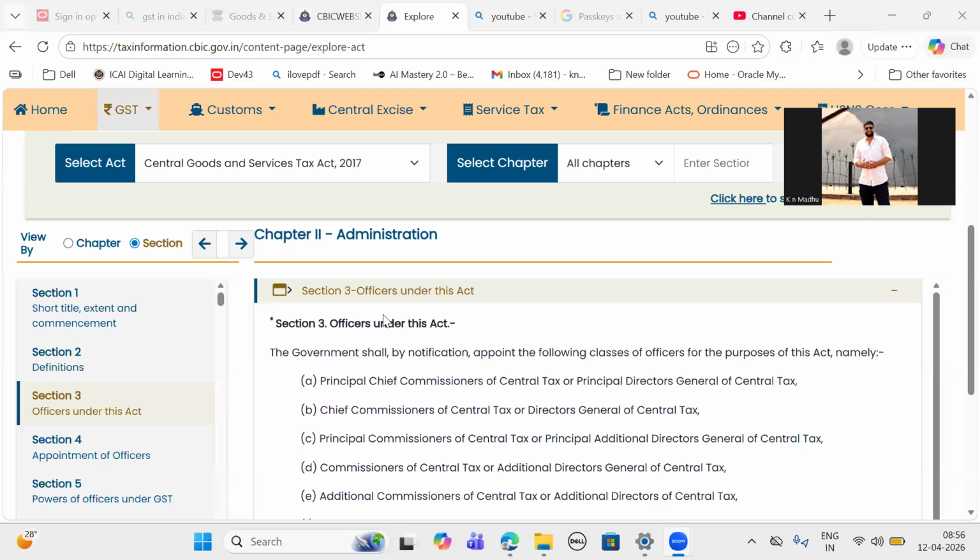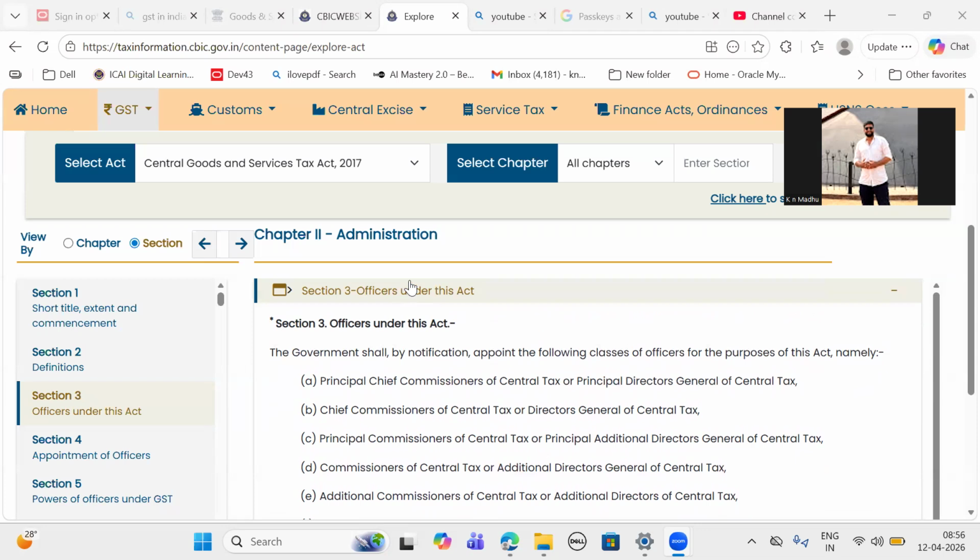Section 3 of the GST Act talks about officers under this Act. The government shall by notification appoint the following class of officers for the purpose of this Act, namely, this is in hierarchy.